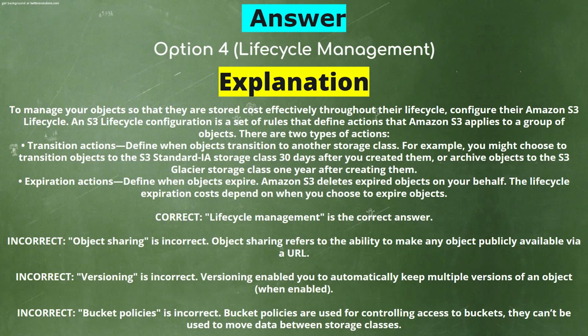Versioning is incorrect. Versioning enables you to automatically keep multiple versions of an object when enabled. Bucket policies is incorrect. Bucket policies are used for controlling access to buckets. They can't be used to move data between storage classes.